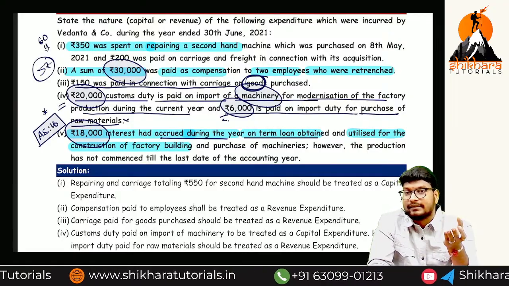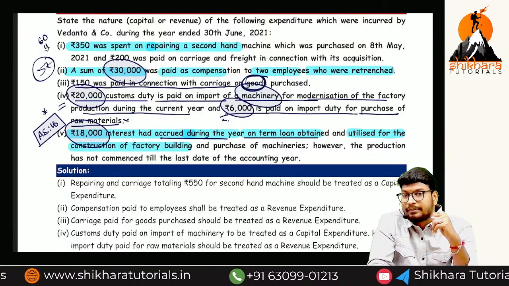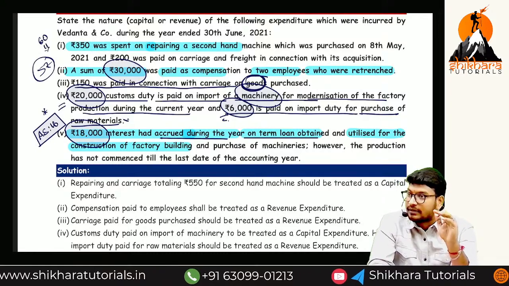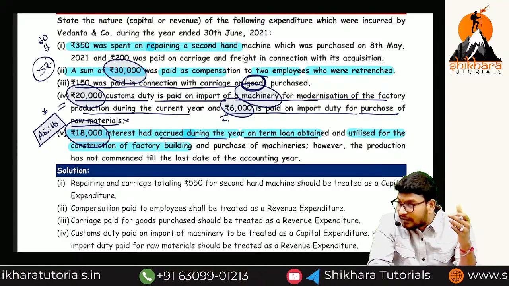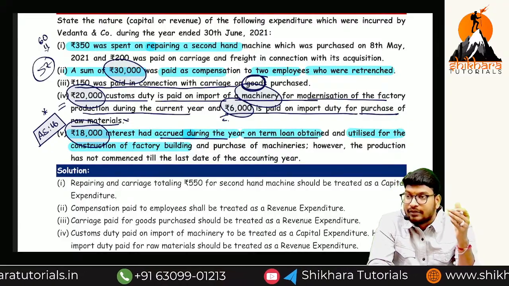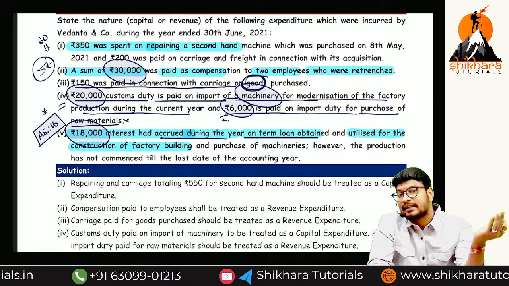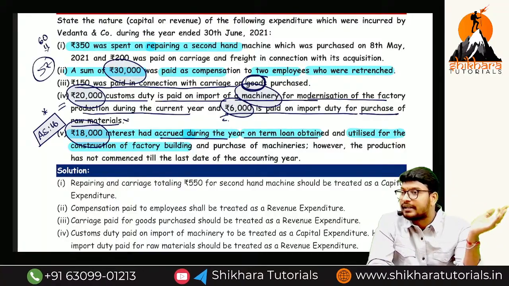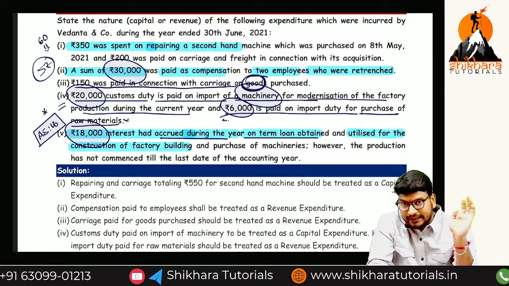Interest paid is normally a P&L account item. But for which purpose are we paying the interest? For the purpose of construction. So there is a separate standard on borrowing cost. Up to the construction happening, we add it to the cost of construction. After completion of construction, even though you are paying the interest, we transfer it to the P&L account. They will classify it there. Is there any doubt?